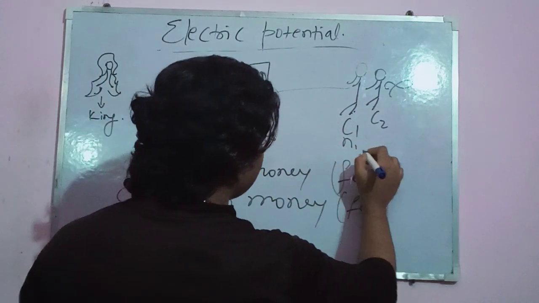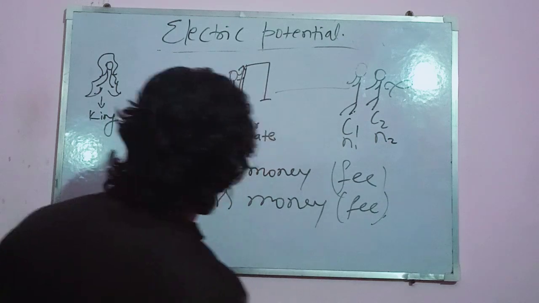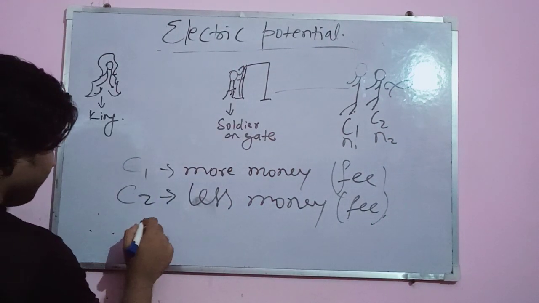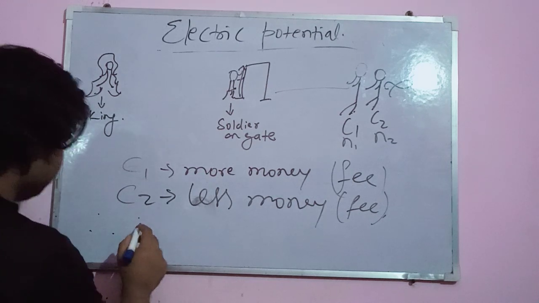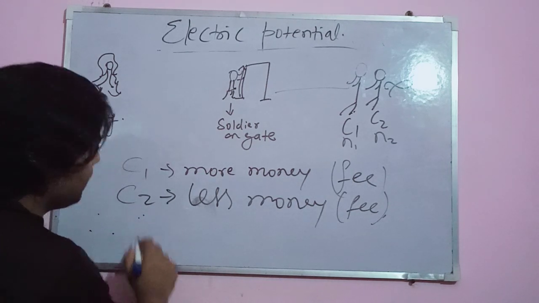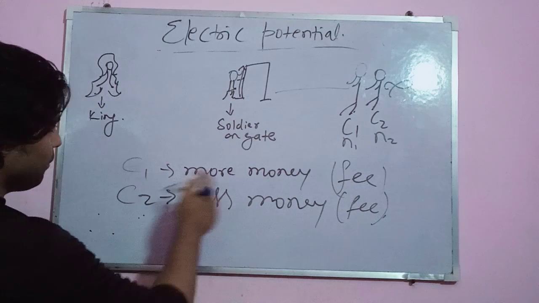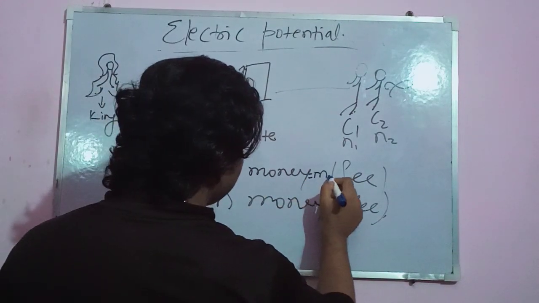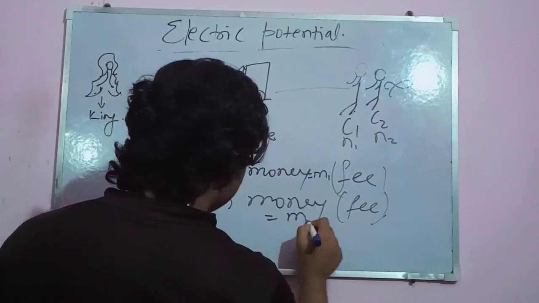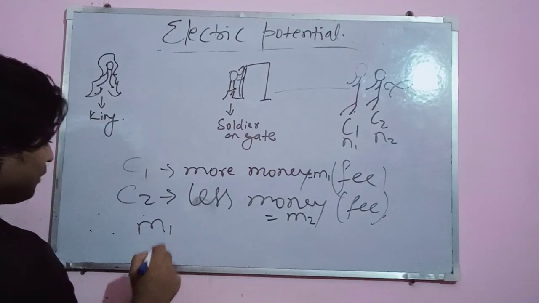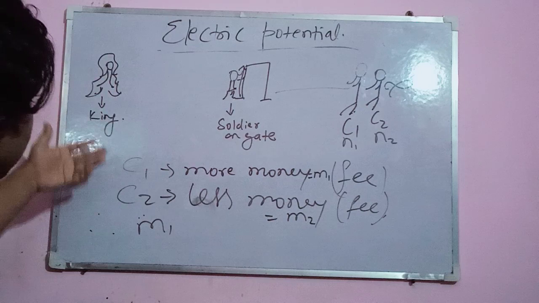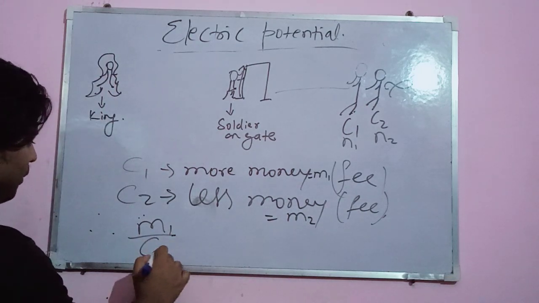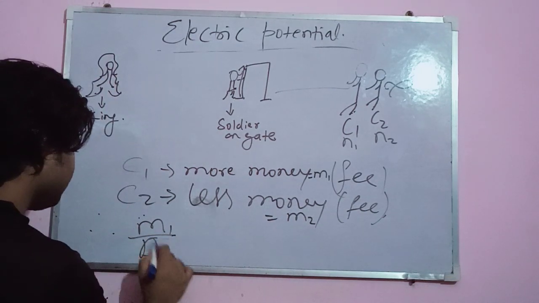Suppose C1 has N1 complaints and C2 has N2 complaints. C1 has to pay M1 money and C2 has to pay M2 money. So M1 is the money paid by C1 as tax to cross the gate and meet the king, with respect to the number of complaints of C1, that is N1.